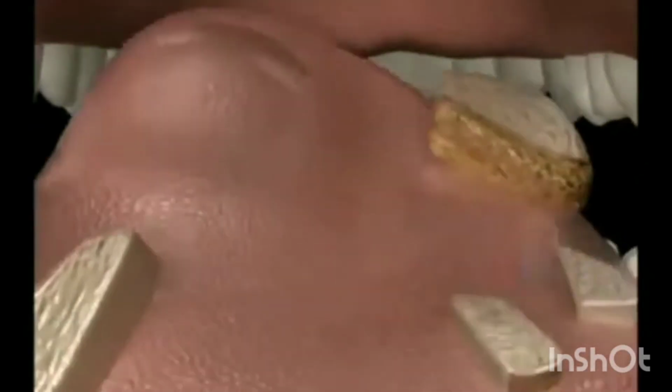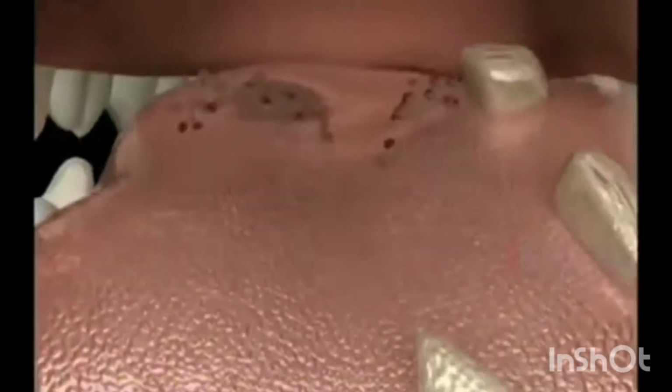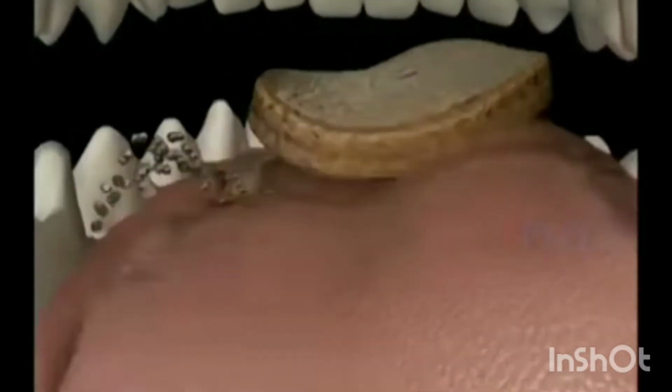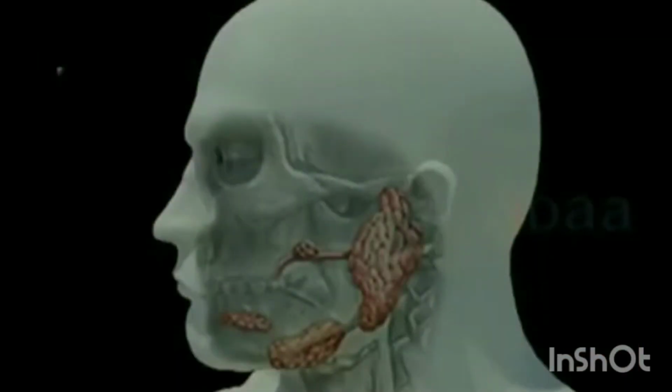Action of saliva on food. During chewing, food mixes with saliva. Saliva is secreted by the salivary glands. In the lower jaw, between the tongue and the teeth, saliva converts starch in the food into sugar.